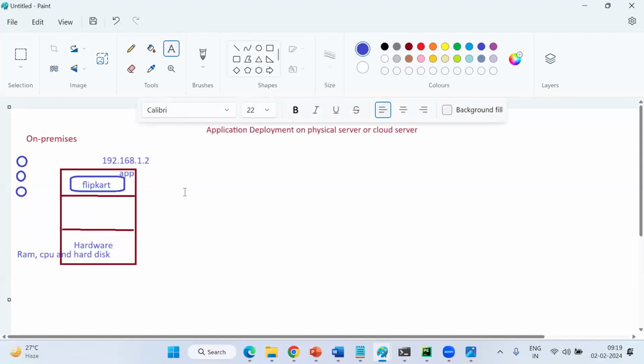Sir, where can we get an IP? In the backend the network will work; the network will give the IPs by default. We can discuss in coming classes what types of IPs we have: static, dynamic, elastic. Those will come in the coming classes. As of now, we just focus on how a server will work. So my clients are accessing the Flipkart application by using the IP.